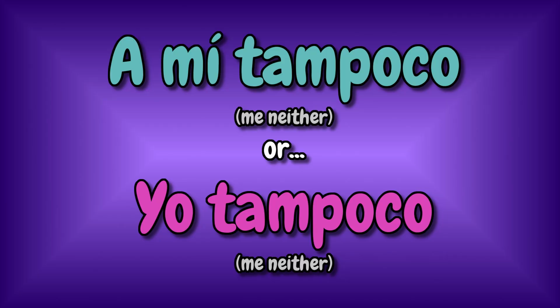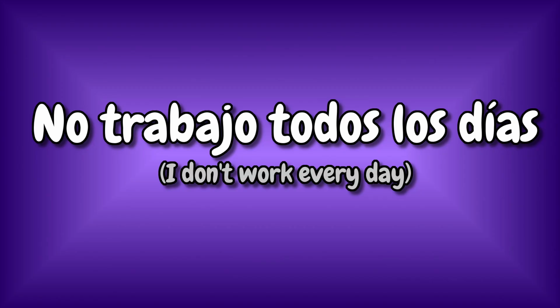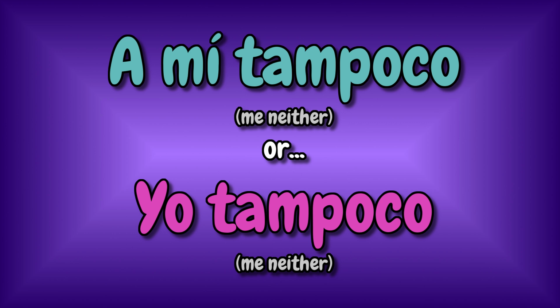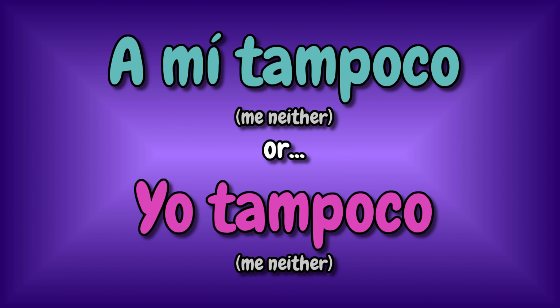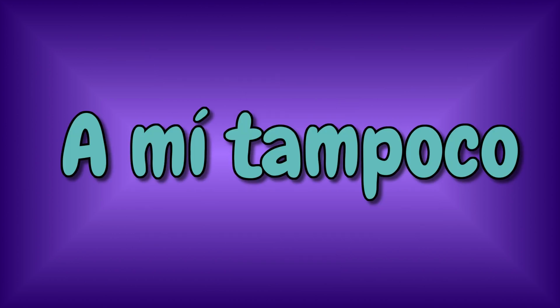It's time to practice again. So for this exercise, again, try to pretend you agree with all the negative sentences I am going to say. In this case, use a mí tampoco or yo tampoco, depending on the sentence. Let's get started. No trabajo todos los días. 3, 2, 1. Yo tampoco. No me gusta el tráfico. 3, 2, 1. A mí tampoco.